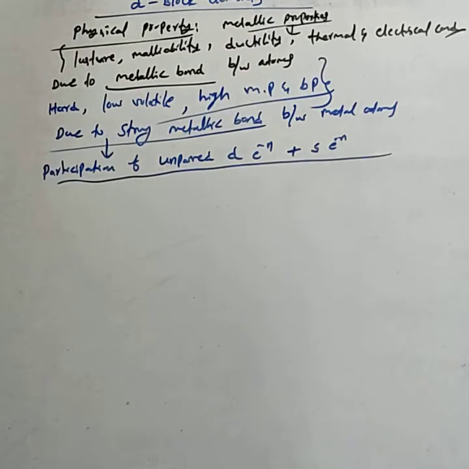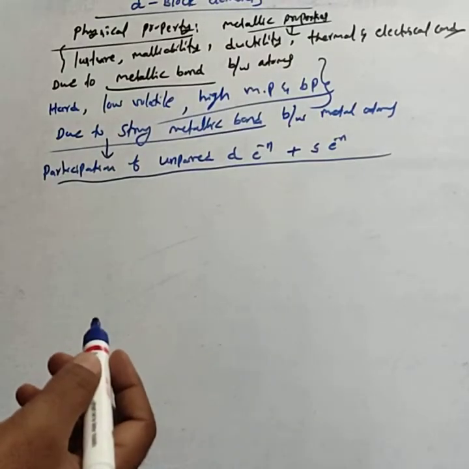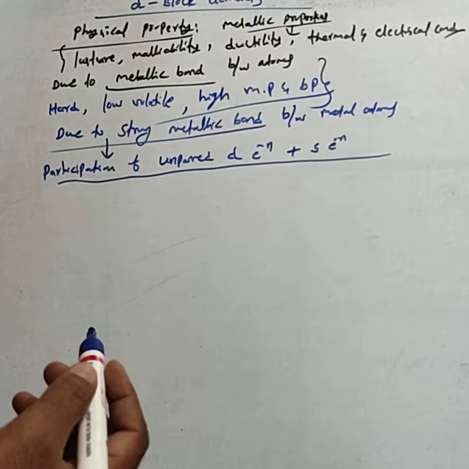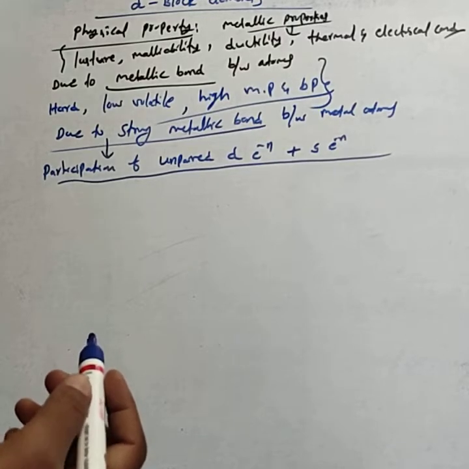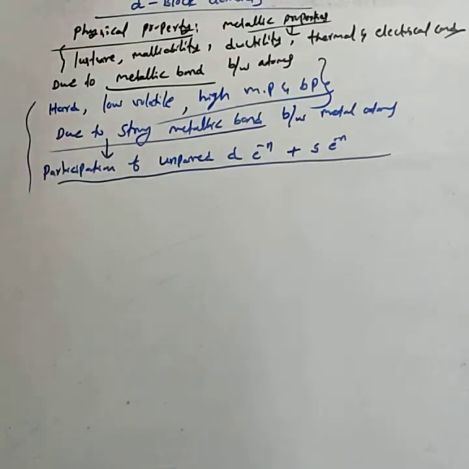Hence, they form strong metallic bonding. Due to that strong metallic bonding between the metal atoms, they are less volatile, very hard, with high melting and boiling points. These are the important reasons.